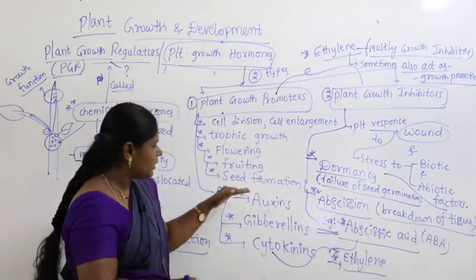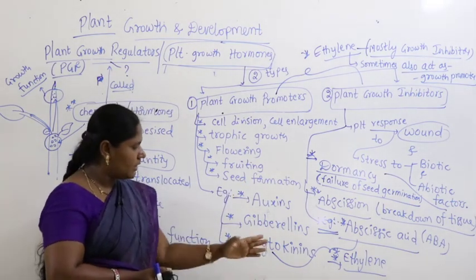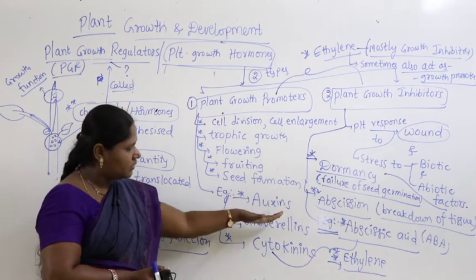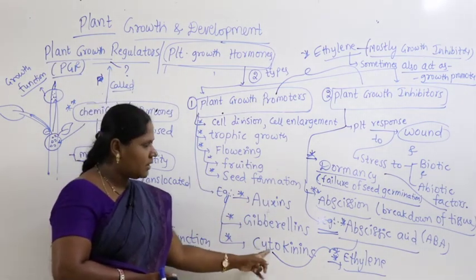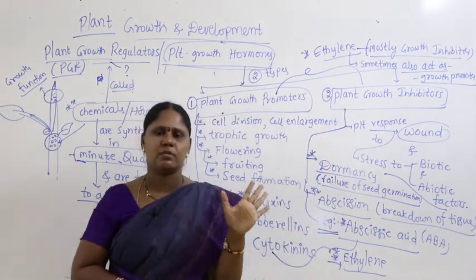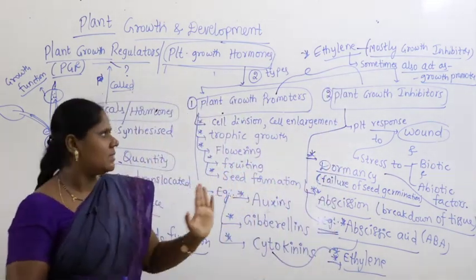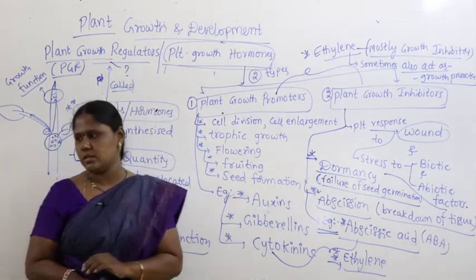So, now our discussion starts one by one. These are all very, very important. We will continue the lesson with auxins and complete information, gibberellins, cytokinins, abscisic acid and ethylene. These are the five things we have to study in detail. Among them, some are growth promoters and some are growth inhibitors.